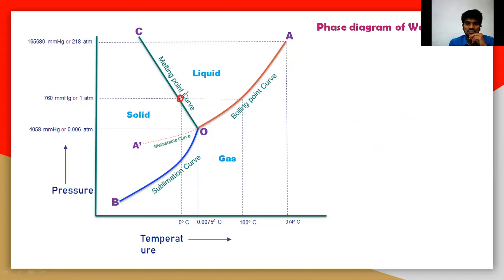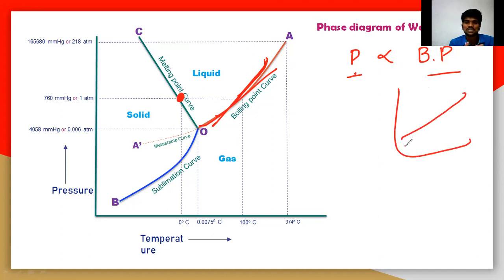For that you need to understand that on the right side, if you increase the pressure, the boiling point increases. So on this particular curve, when pressure increases, the boiling point increases; when pressure decreases, the boiling point decreases. Generally, the diagram will look like this. You can easily see this particular line, so that is very good.